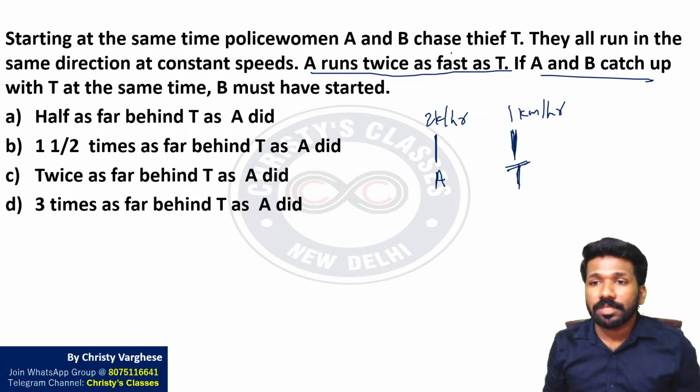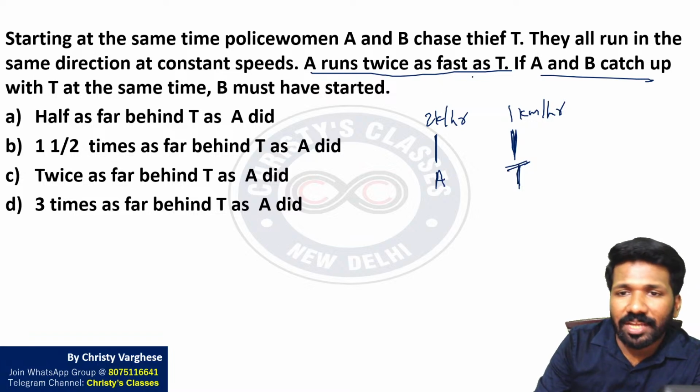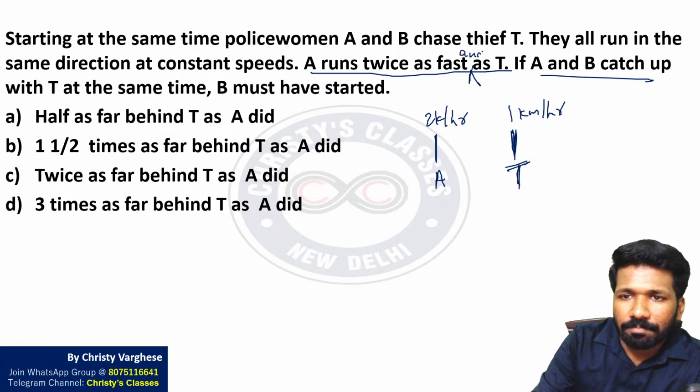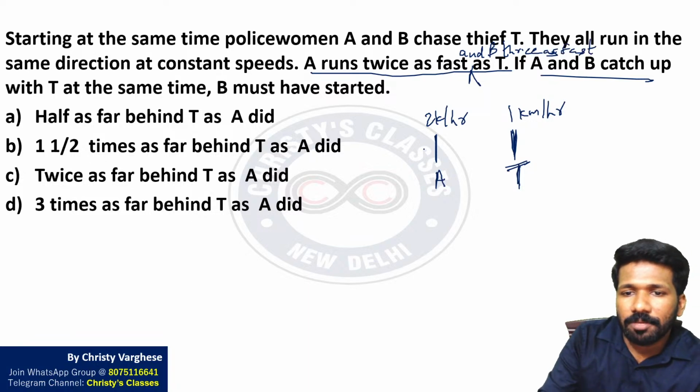Yeah, there is one more sentence. A runs twice as fast and B thrice as fast. Yeah, B का speed भी दिया है.